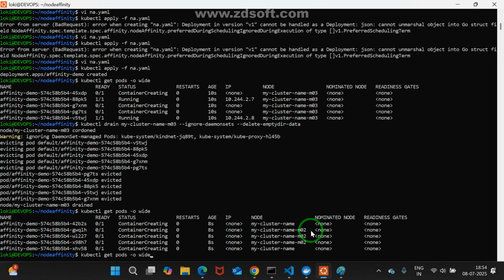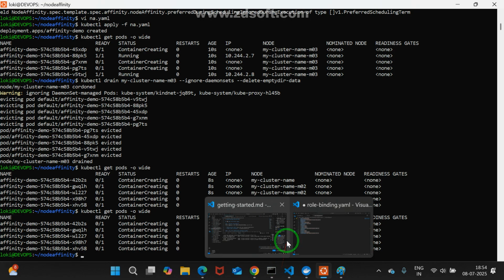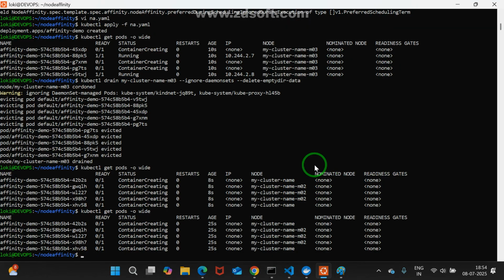Quick observation, man. Even in minikube, there is no taint concept. That's why the resource is created even on the control plane. Are you observing? We can set the taint also. We can set the taint for minikube. Here itself I can try, man.